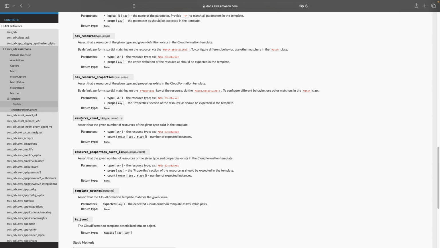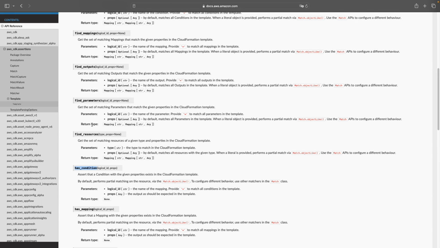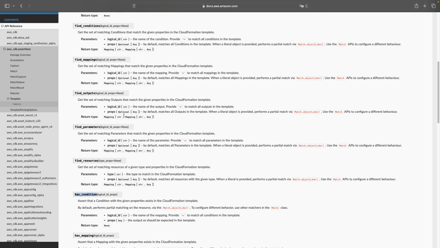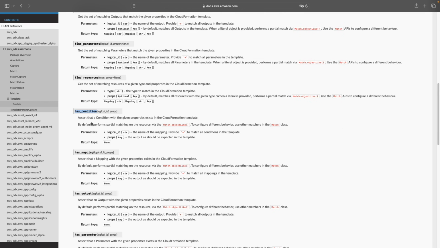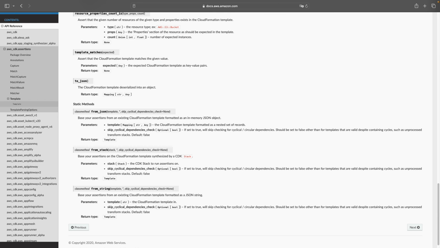Then you have assertion methods to compare the resource count and the resource properties count. You can use any of these assertion methods to test your CDK applications. Apart from the assertion methods, it has multiple other utility methods which help you investigate the objects within the CloudFormation template for you. As I said, the hasResourceProperties assertion is most often used in CDK applications.